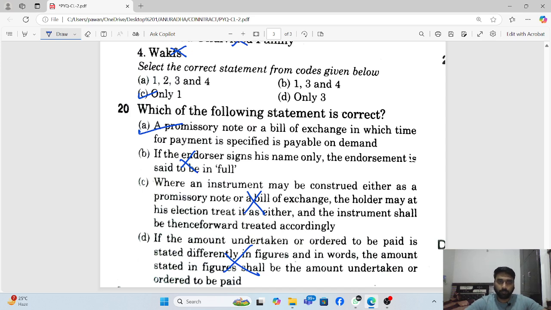So okay class, today we are done, I think this is the last. If there is a possibility and requirement for any more classes on PYQs of contract law, then I will do them, but otherwise I think these 2 classes are quite sufficient. So what you need to do is go through the bare act, notes, one-liners and the classes, and then practice as much as you can till the exam to achieve good marks in commercial laws and law of contract.